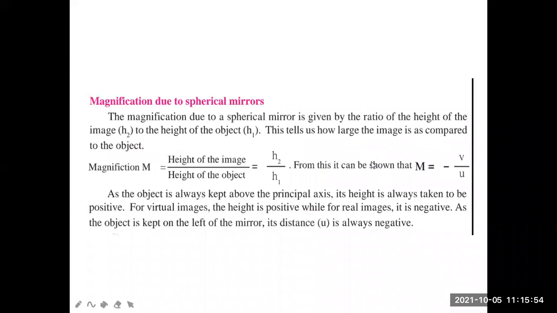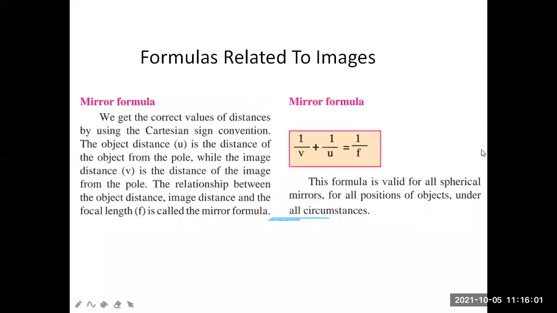Now, while solving these examples, you have to follow all the rules, that is, the denominators should be the same. You have to make the denominators the same, then you can add the numerators. This formula is valid for all spherical mirrors, for all positions of objects, under all circumstances. Very easy formula, basic formula. You just need to know how to add two fractions.